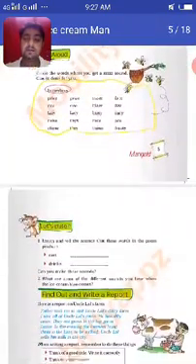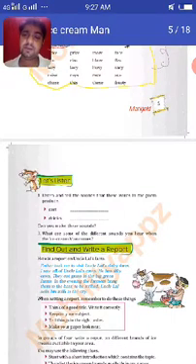I again want to say that don't go anywhere. It is not a good decision to go out from your house. It is very risky in these situations. Don't go, stay at home, and think about what you can do at home. You can read the books. So tell your parents, if you have not brought the textbook, then ask your parents that they should visit the school and get the textbook for you, so that you can do the homework and all.